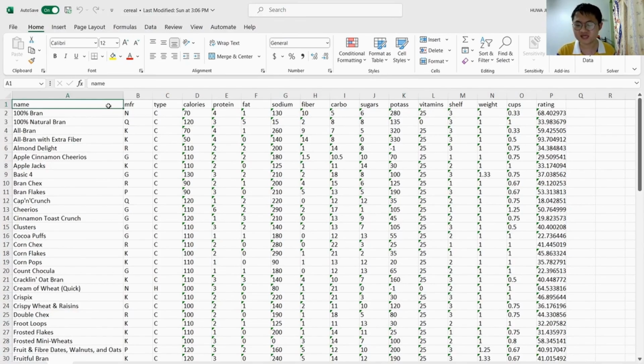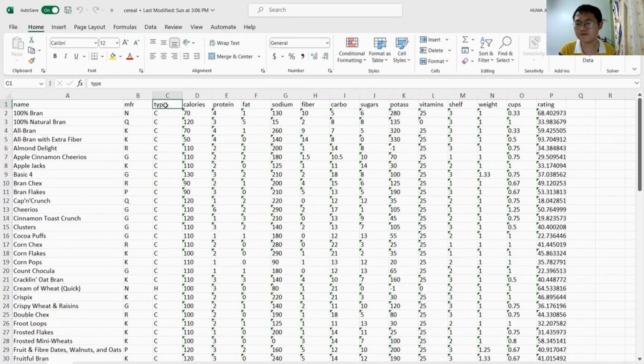At first is the variable name, which represents the cereal name, MFR representing the manufacturer of cereal, in which A represents American home brew product, G represents General Mills, K represents Kellogg, N represents Nabisco, P represents Post, Q represents Quaker Oats, and R represents Ralston Purina.